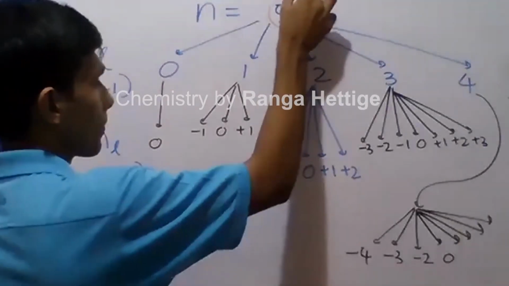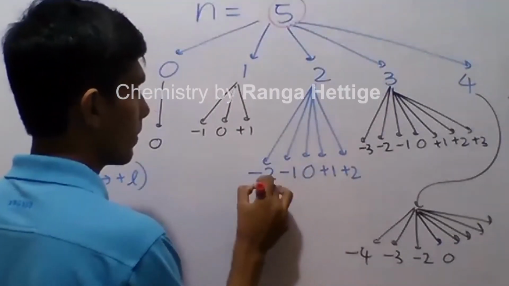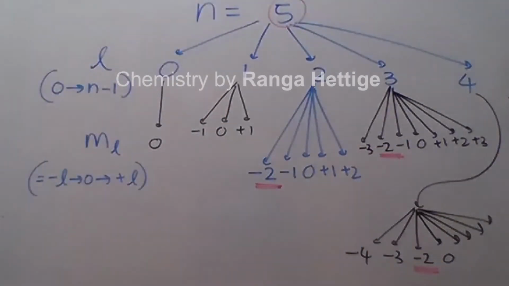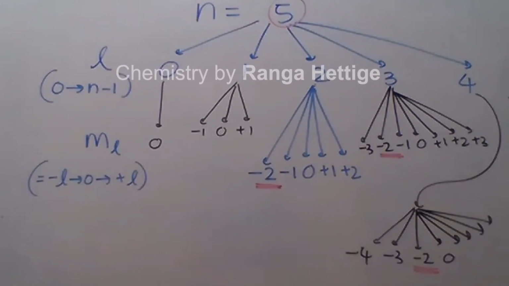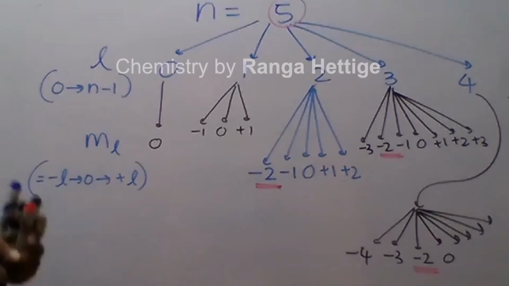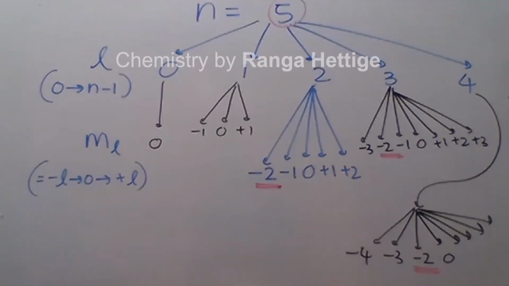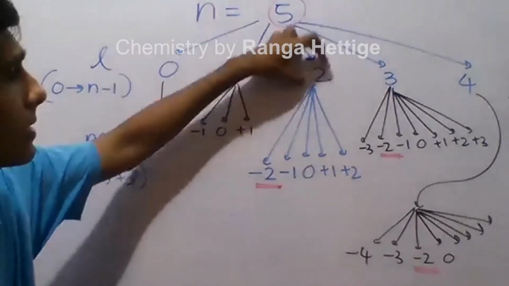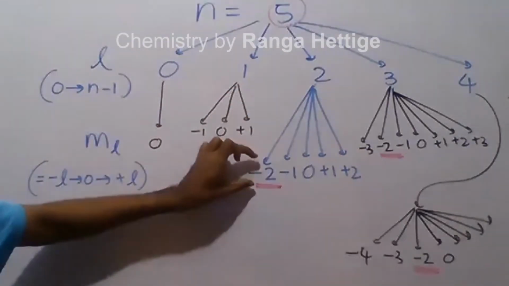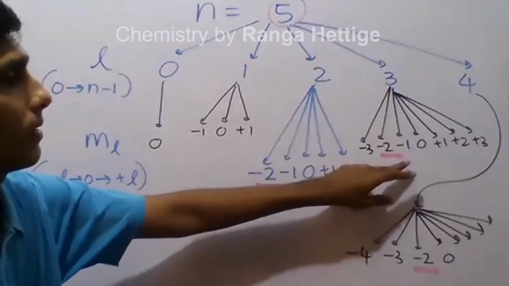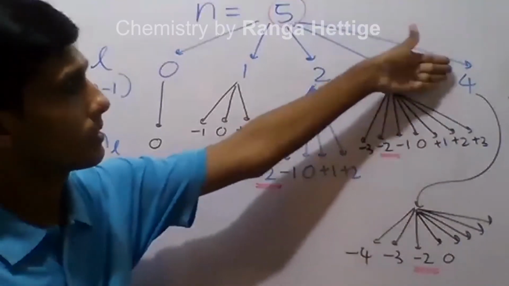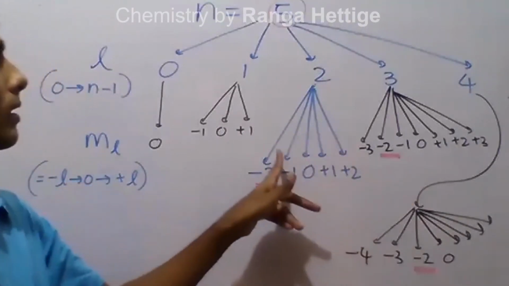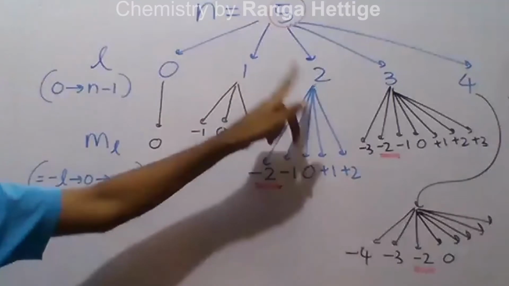So n is 5, ml is -2. There you have 1, there you have 1, there you have 1. According to the question, possible values of L for an orbital with n 5 and ml -2: when L is 2, that means D sublevel, you have an orbital where ml is -2; F sublevel, an orbital where ml is -2; G sublevel, even though it is not used, there's one orbital with ml -2. So possible values for L are 2, 3 and 4.